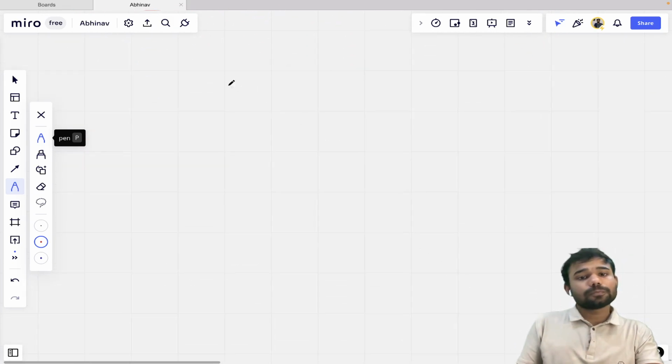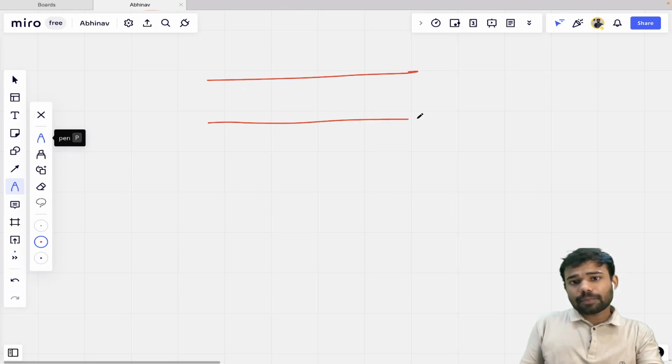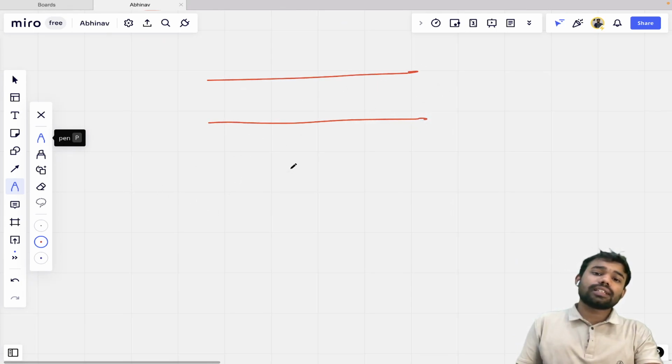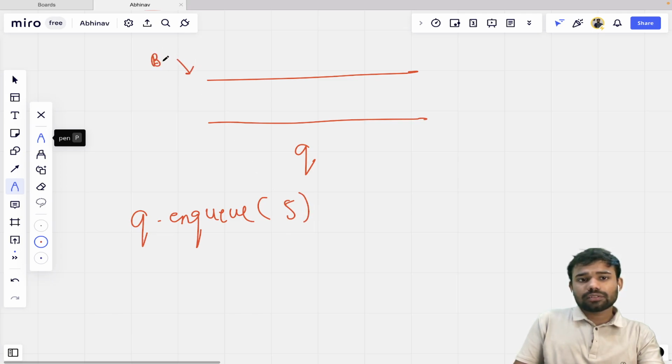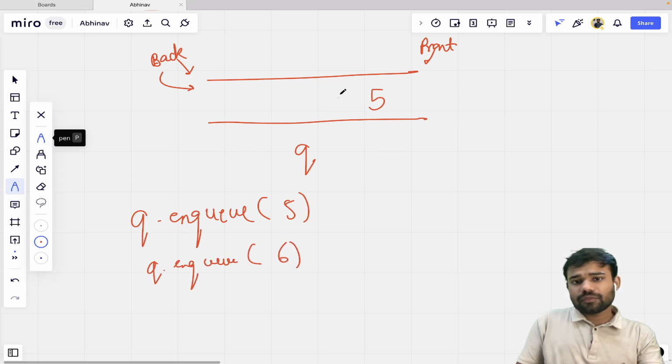So let's say this is a queue. Currently it's empty, and if I name it q, I will write q dot enqueue 5, and let's say this is the back, this is the front. So I will insert a 5, so 5 will be inserted from here. If I write q dot enqueue 6, so 6 will be inserted from here.